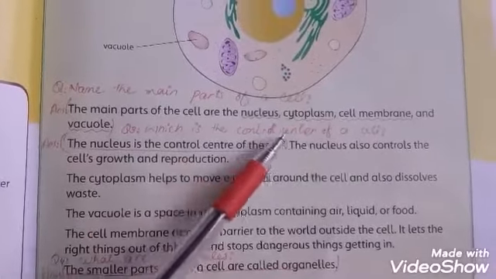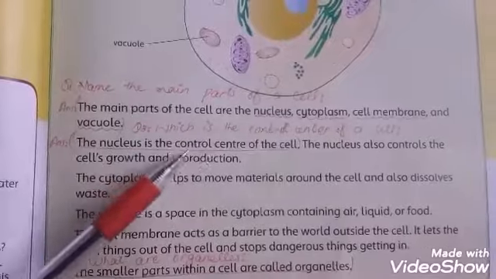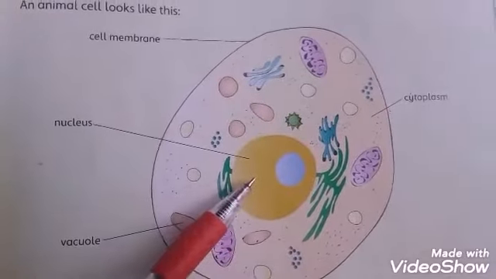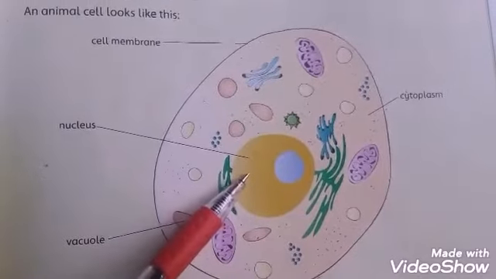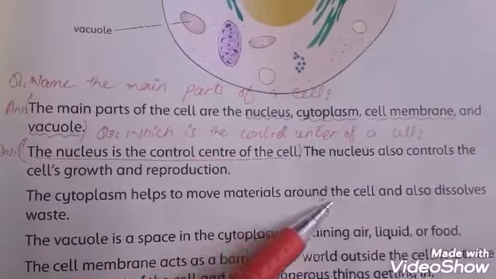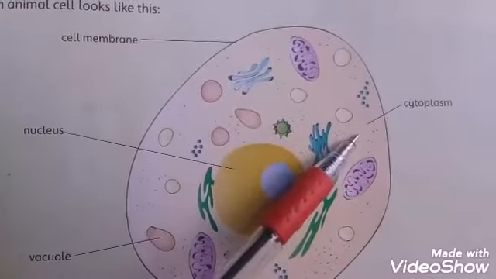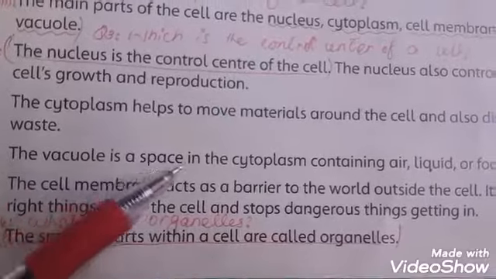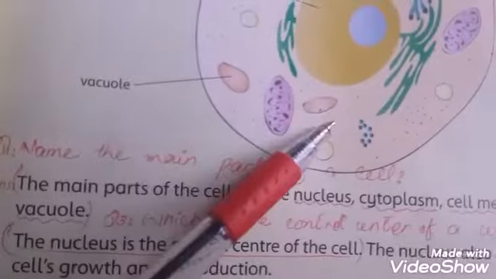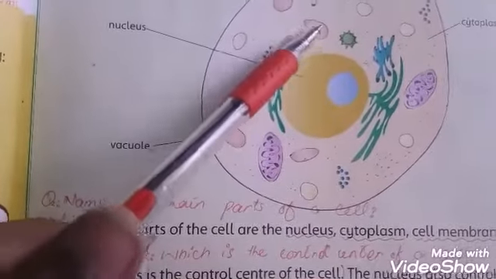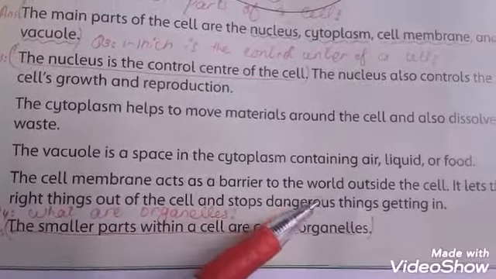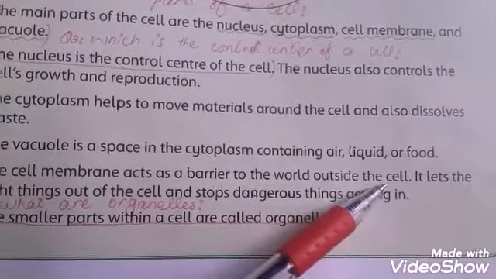Third question, which is the control center of a cell? The nucleus is the control center. This is the nucleus. It is the control center of a cell that controls all the functions. The second, cytoplasm, helps to move materials around the cell. This is called cytoplasm. Vacuole is a space in the cytoplasm containing air, liquid and food. These are the vacuoles. Fourth one, cell membrane. It acts as a barrier to the world outside the cell.